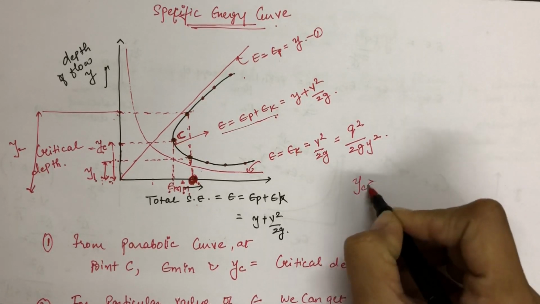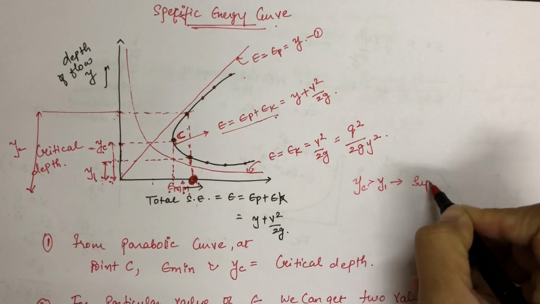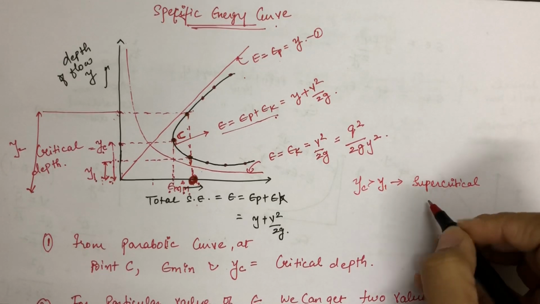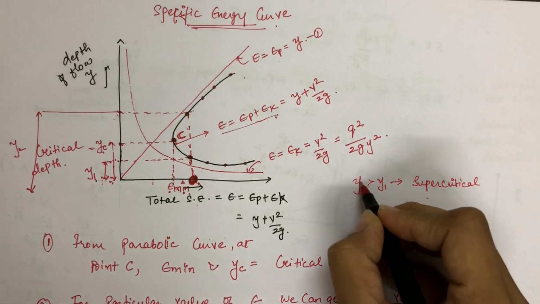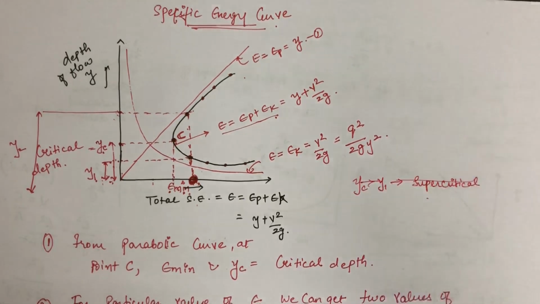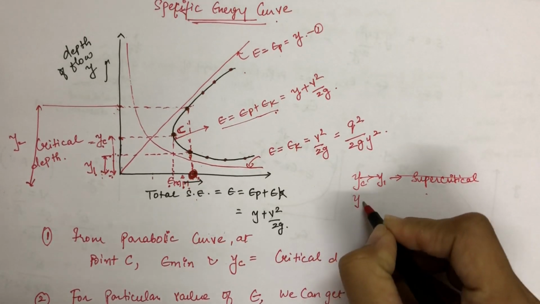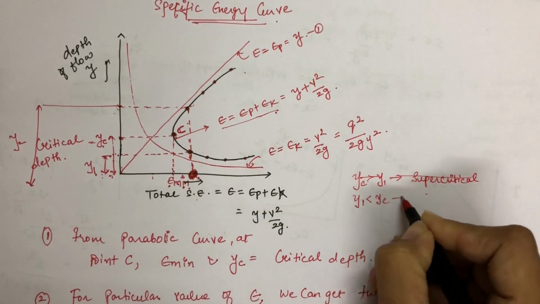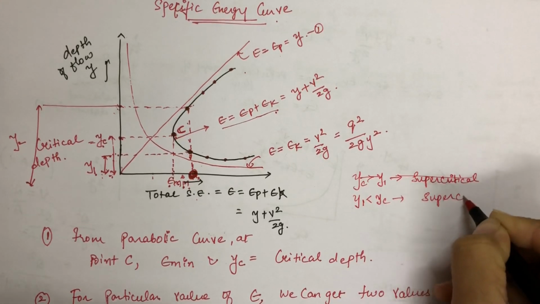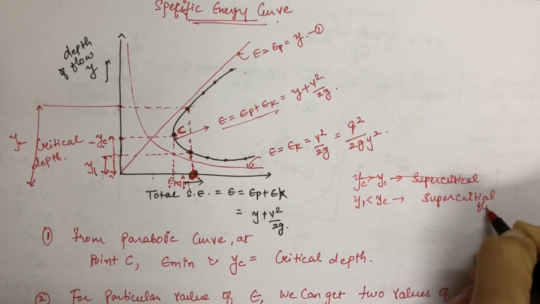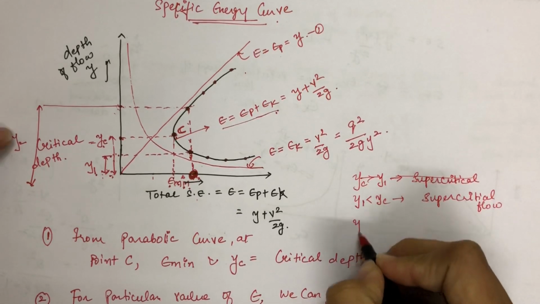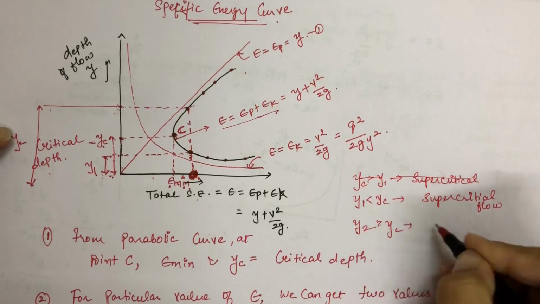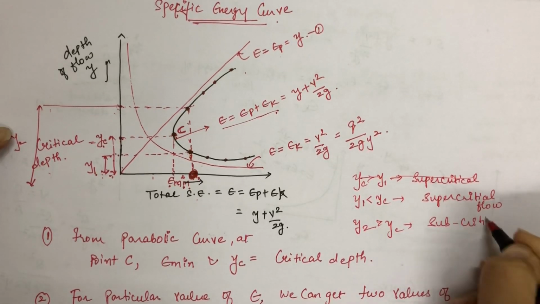If yc is greater than y1, it will be called supercritical. If y1 is less than yc, then it represents supercritical flow, and if this y2 is greater than yc, then it will represent subcritical flow.